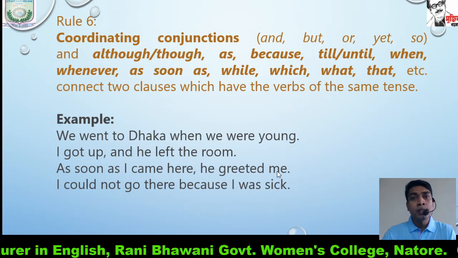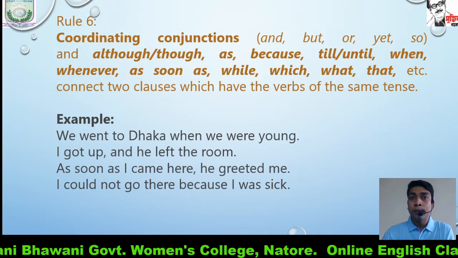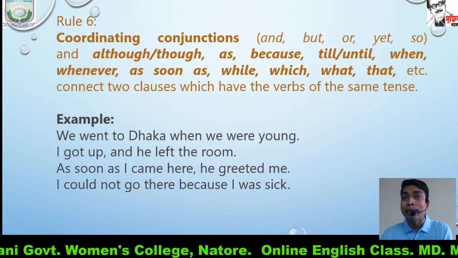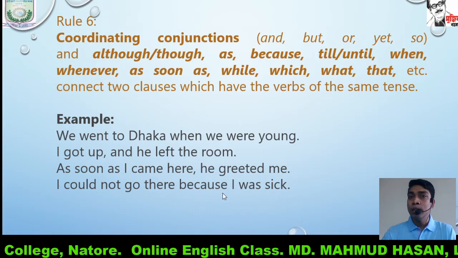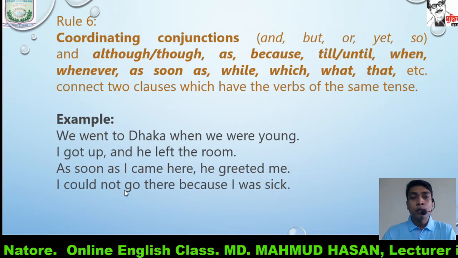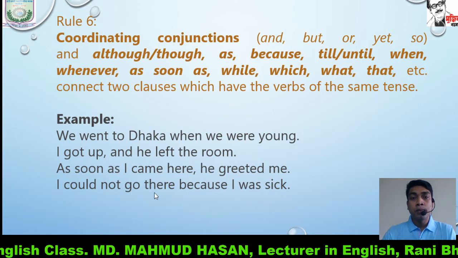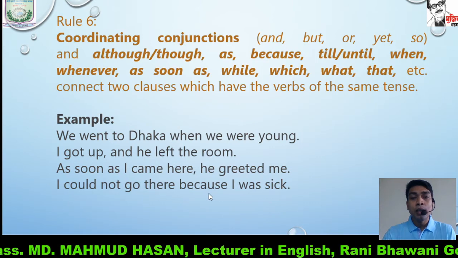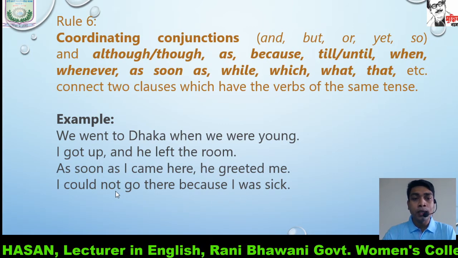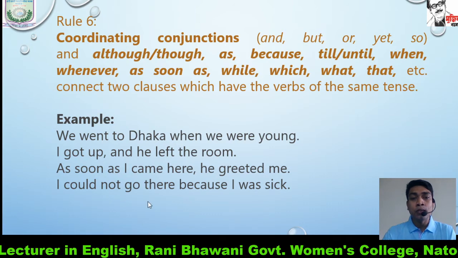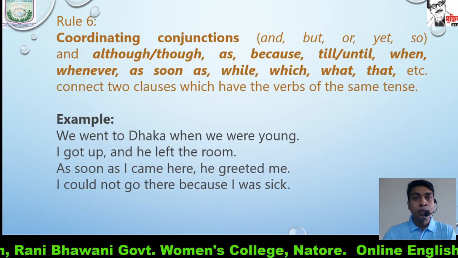He greeted me is also written in simple past. So we must maintain the coherence of tense. I could not go there because I was sick. I could not go there is written in simple past form, and I was sick is also written in simple past. Both are in simple past as we have used because as the conjunction.